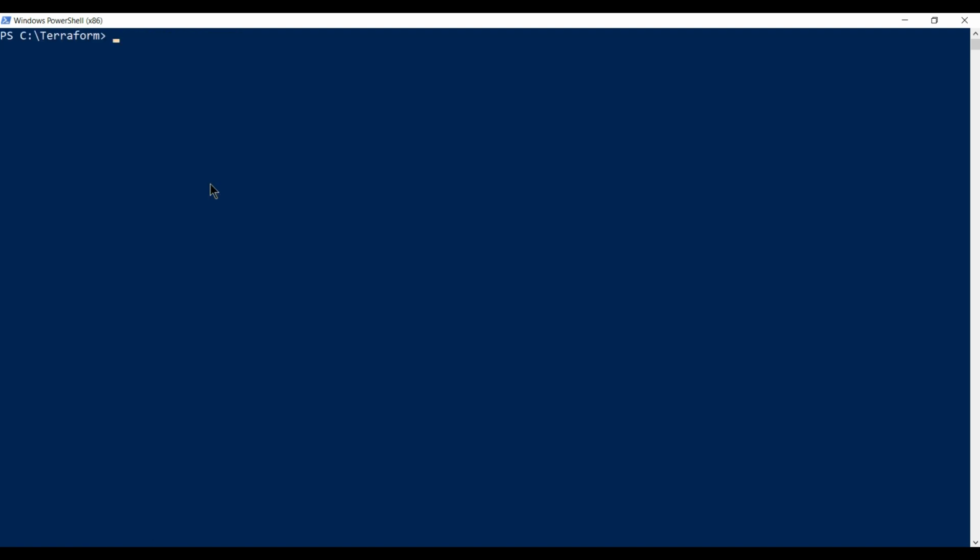Let's clear the screen. Now, what we have to do is use any editor. Whatever editor you have available, Notepad++, Atom, you can use it. But I am using Atom.